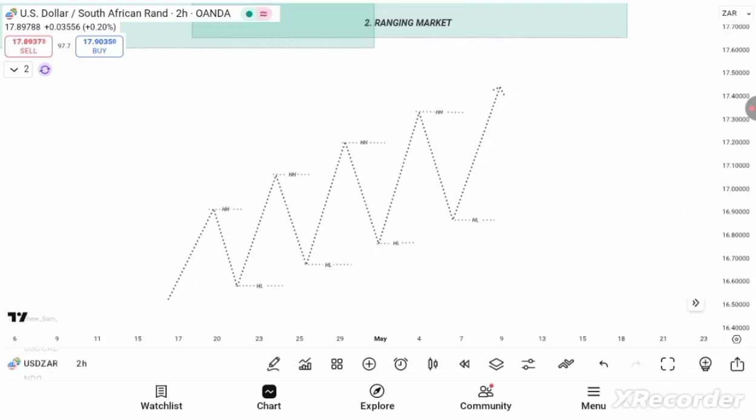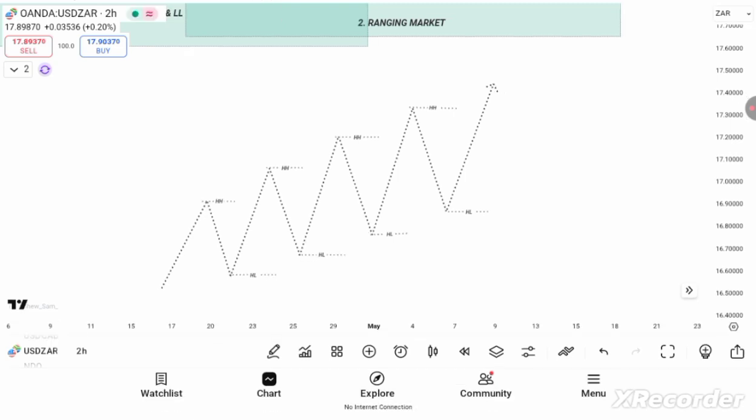So you need to understand that when the market is buying, how will I know if the market is buying? It will create higher highs and higher lows. This is how you will know the price is buying. You see that the highs are being broken and the lows are being protected. Higher lows are being protected. Price is not going below the higher lows. Price keeps breaking highs.